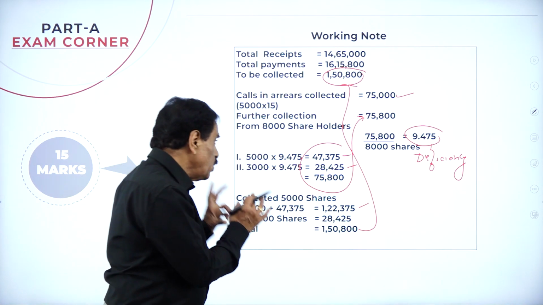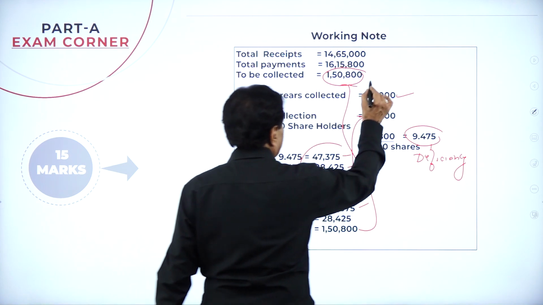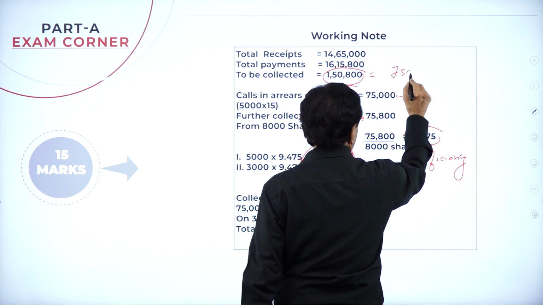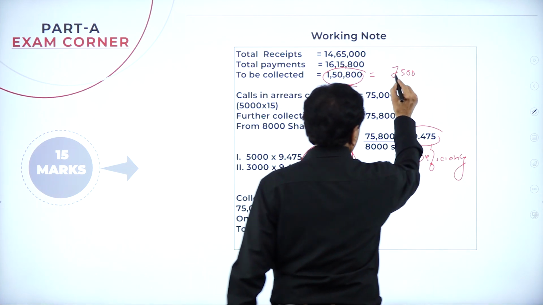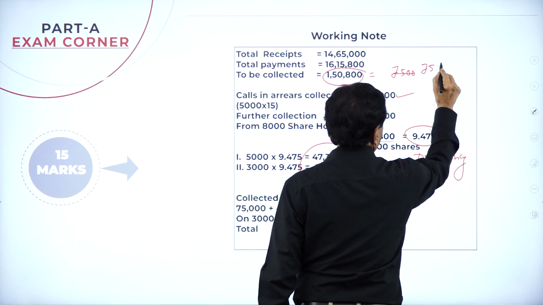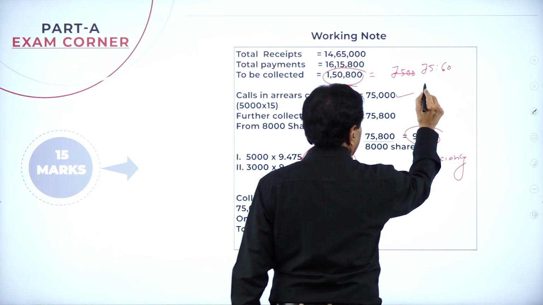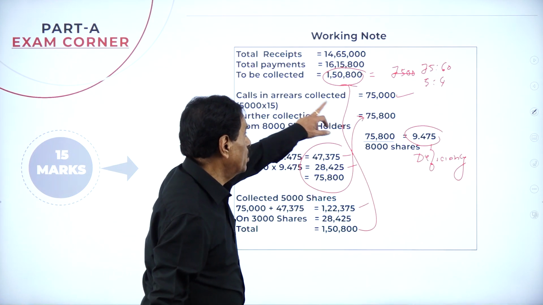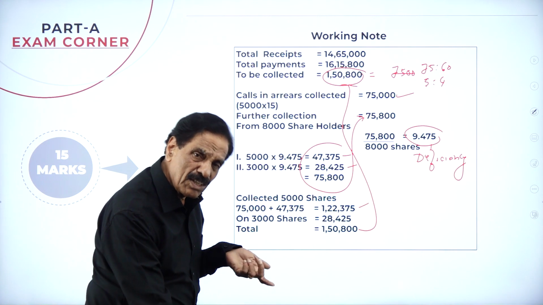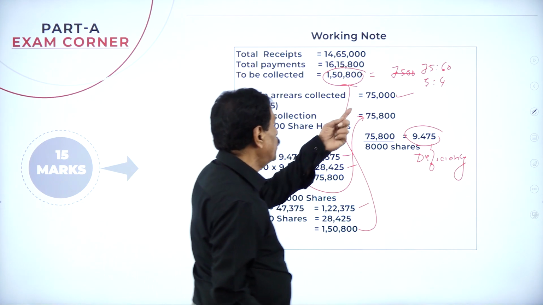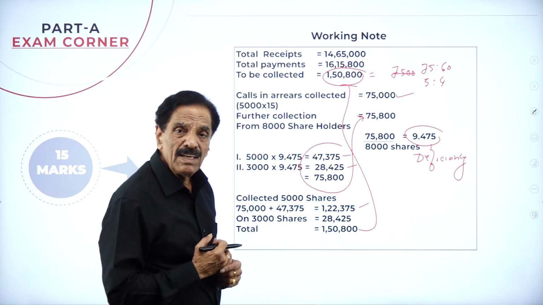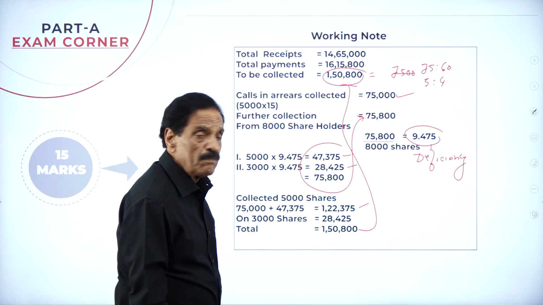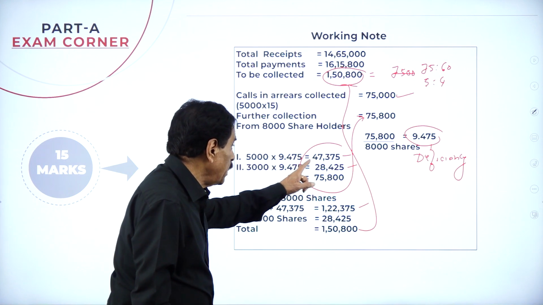Totally they paid 1,50,000. Or we can do it another way. What is the total shortage? 1,50,000. We have 75,000 here. Per share is 75, the other is 60. 15 and 12, they are in the ratio of 5:4, and in that ratio the total loss can be shared. My logic argument is that I collected 75,000 from the first man so they become equal, divided by 8,000 shares. Per share is how much? 9.475.